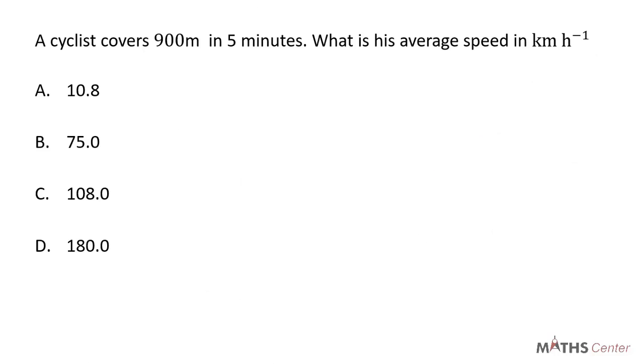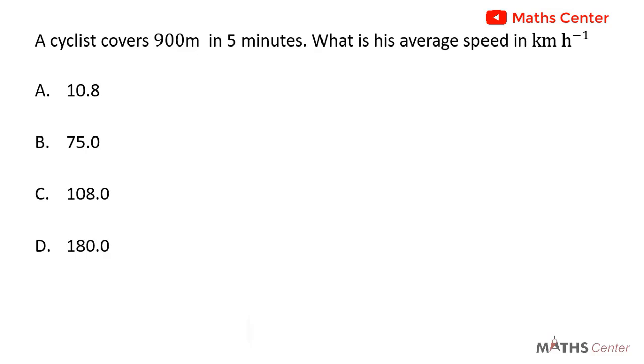A cyclist covers 900 meters in 5 minutes. What is his average speed in kilometers per hour? This is a multiple choice question, and so you solve the question, and after that you pick the correct option.